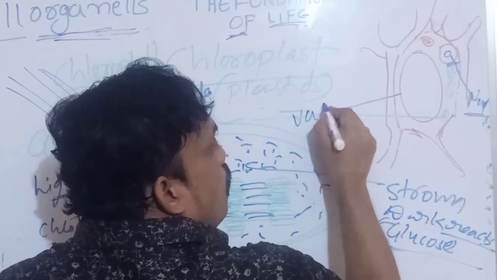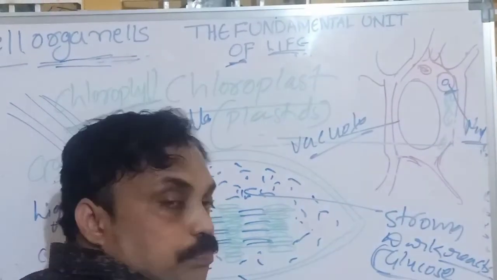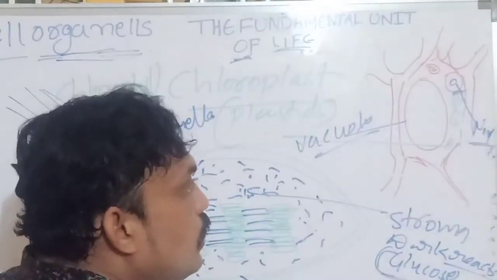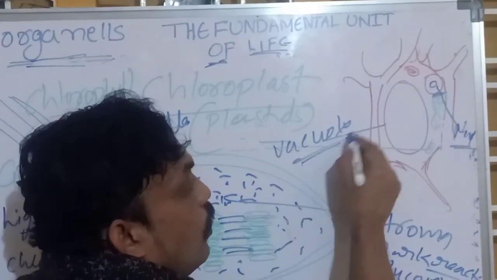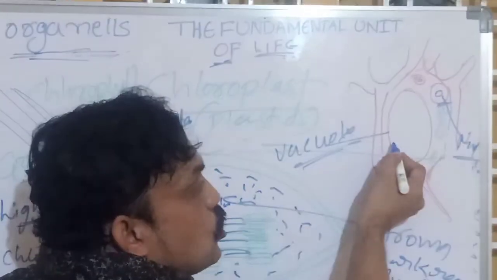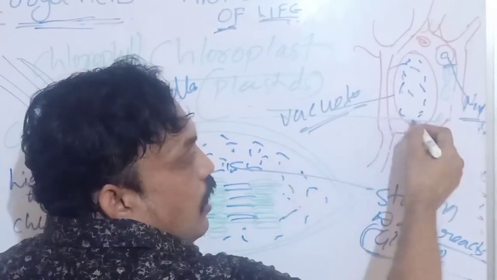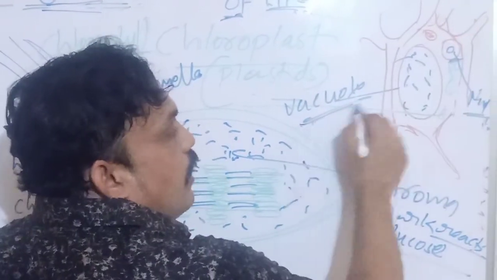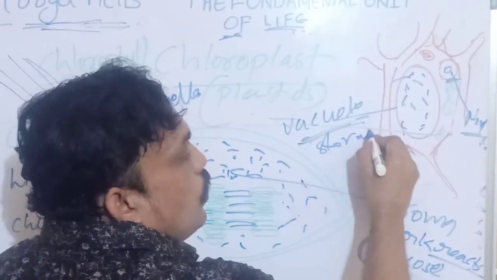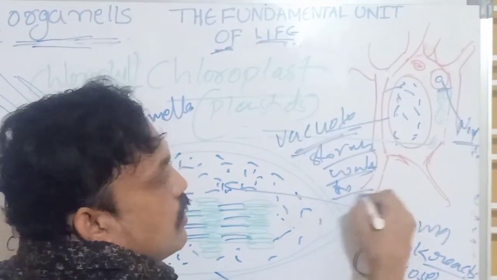Because in the mature cell, the space inside the cell is occupied by the vacuole. What is the vacuole? It is storage of water and food substances. So the nucleus moves to the edge of the cell. Vacuole is useful for storage of water and food molecules. Okay, thank you.